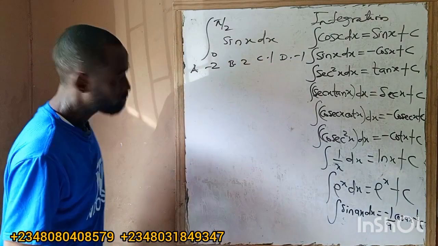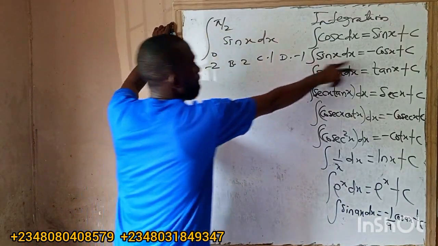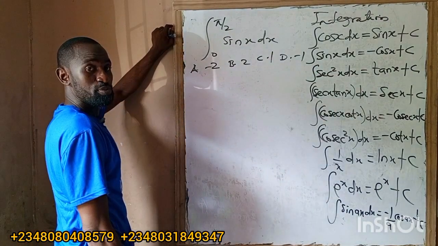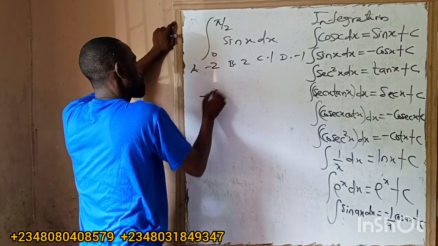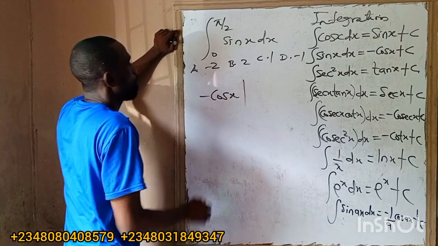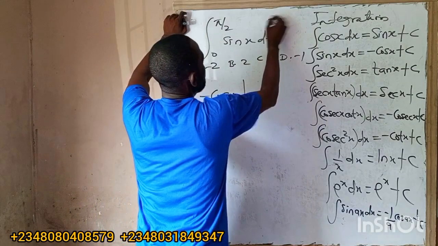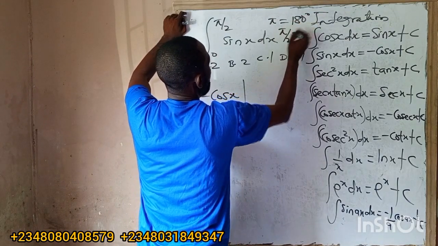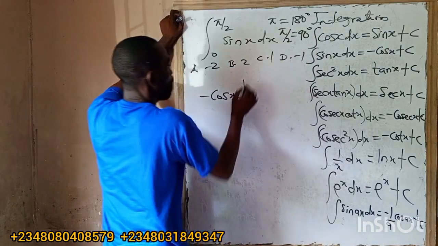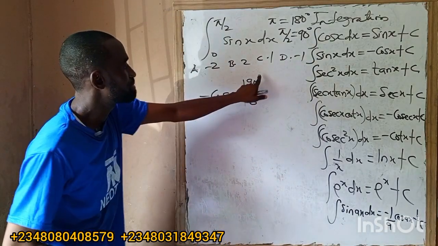So what I'm going to do here, you first integrate. What is the integral of sine x? Minus cos x. Are you with me? So when you integrate sine x, you have minus cos x, ranging from what now? Like I told you, pi equals 180 degrees. So what is pi over 2? That's 90 degrees. So ranging from 0 to 90 degrees, upper limit and lower limit.